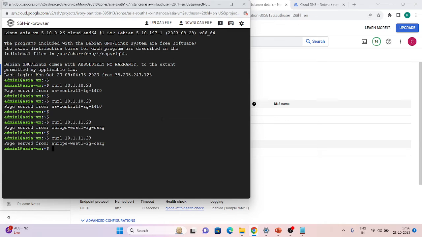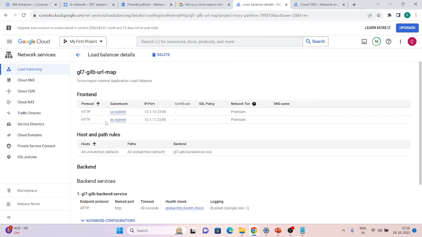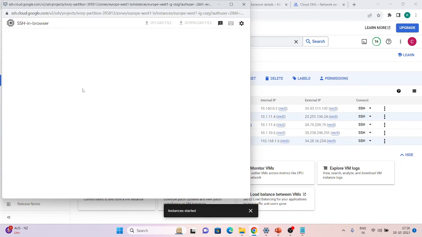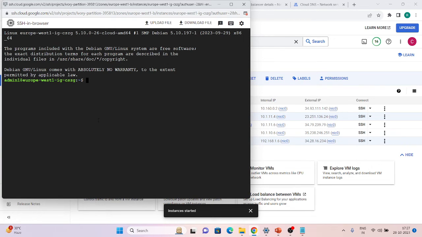So as of now, what is happening? We are getting a response from the specific one. If I try to hit the US one, I'm getting a response from the US one, and if I try to hit the Europe one, I'm getting a response from the Europe one. So suppose my EU subnet goes down, the EU backend goes down. We can try that also. Let me log in to my Europe west1 instance, which is in my Europe instance group backend. Let me shut down the Apache which is running on it. Stop apache2. So we can see it is now down.